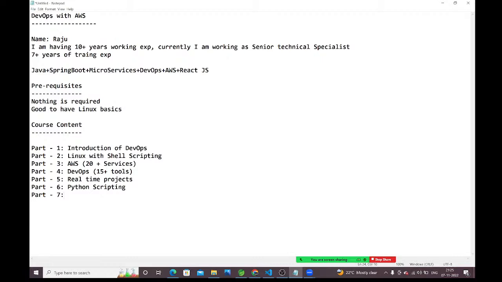Suppose I have Route 53: what did that Route 53 do in your project, what did you do with it? We have EC2: what did you do with EC2 in your project? RDS is available: what did you do with RDS? DynamoDB is available: what did you do with DynamoDB? CloudFormation is available: what did you do with CloudFormation? We need to explain this properly in the resume, guys.